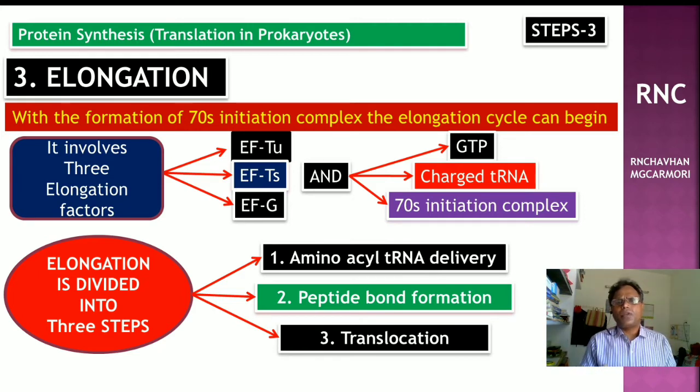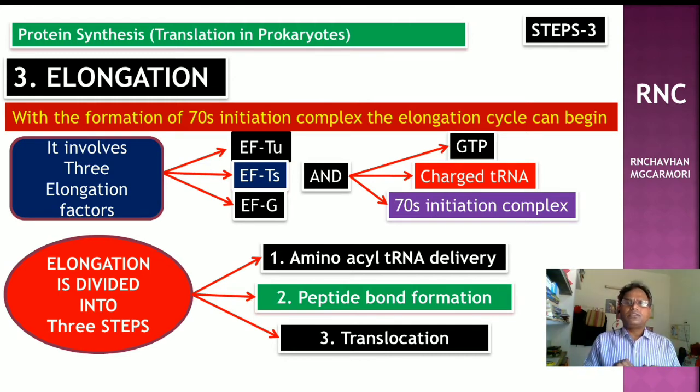And the third step of elongation is translocation. After peptide bond formation, the ribosome moves one codon ahead along the 5' to 3' direction on mRNA, so that the peptidyl tRNA appears on the P site and the next codon appears on the A site.